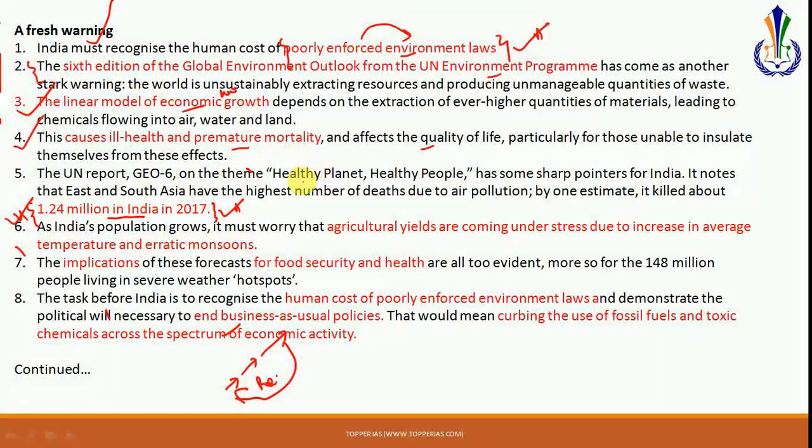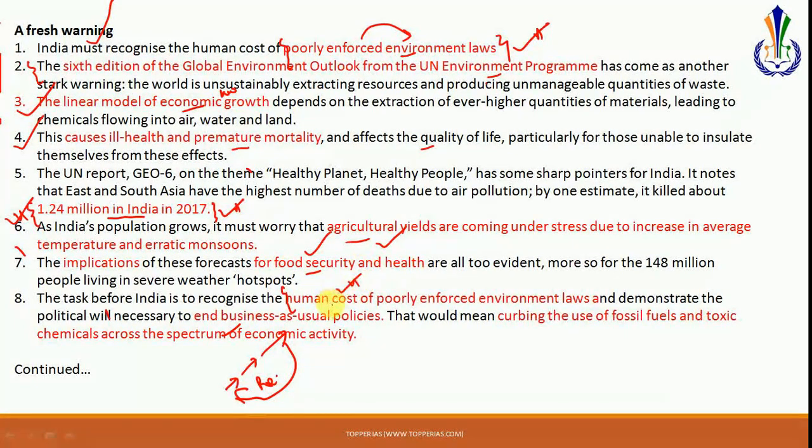Next, what is important is the impact on agriculture. The agricultural yields are coming down. They are stressed due to the average increase in temperature and erratic monsoons. So definitely the impact is twofold, on food security and health, as has been discussed here. Next is the analysis of some suggestions that India should follow to curb environmental pollution. The first suggestion is that India needs to assess the human cost of poorly enforced environmental laws, and that human cost is to the tune of 1.24 million, as mentioned above.